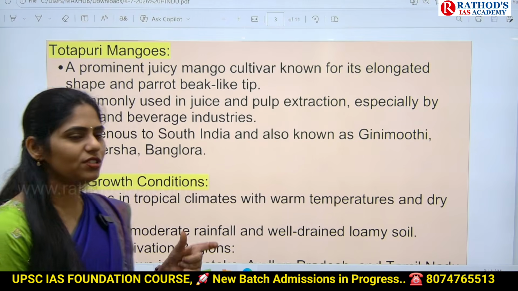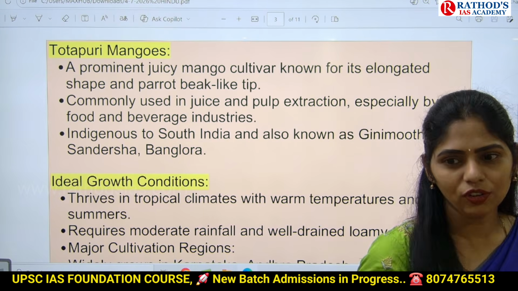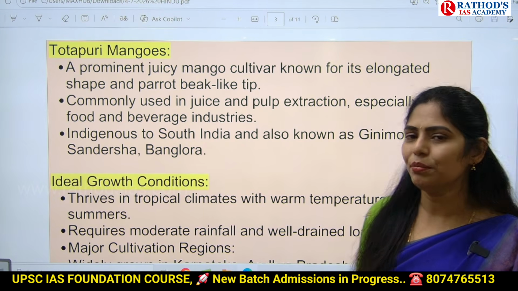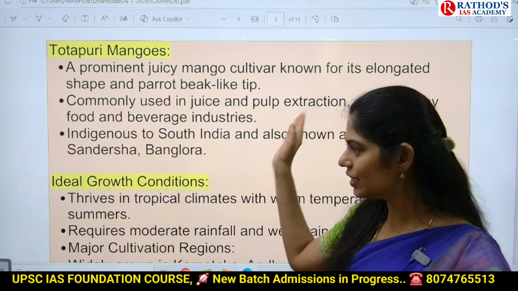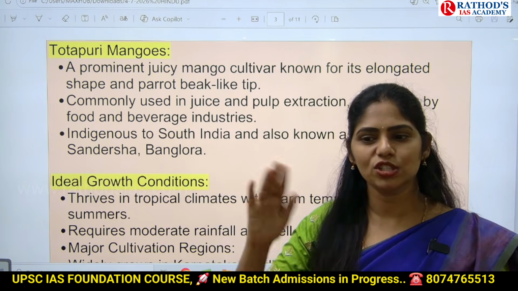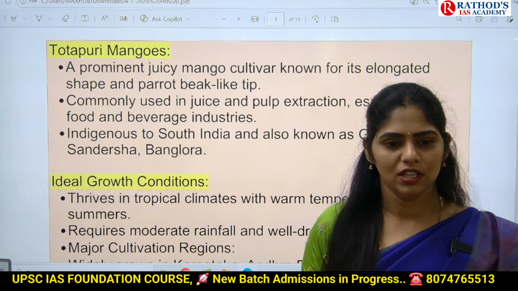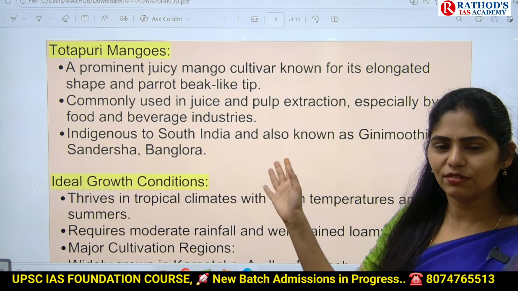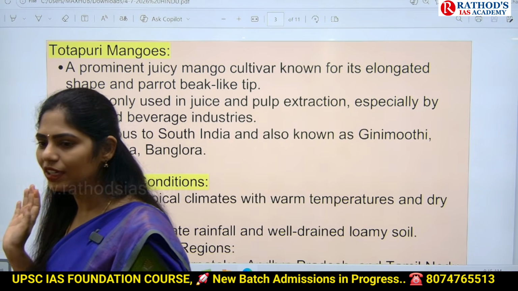Okay, and in geography, in the local winds topic, you will have a local wind called mango showers. And they may relate this Totapari mango with mango shower, and they may ask you an interlinking question of agriculture with geography. So whenever geography starts, Sandeep sir will be teaching about local winds, examples, and there will be map work also.